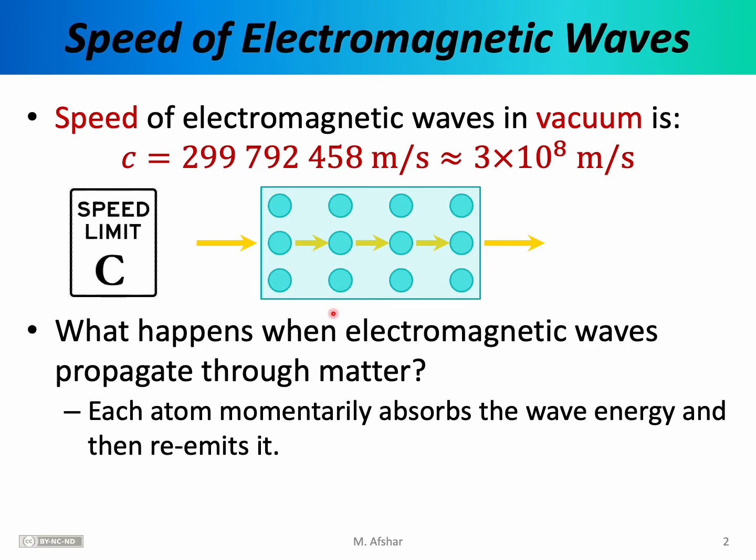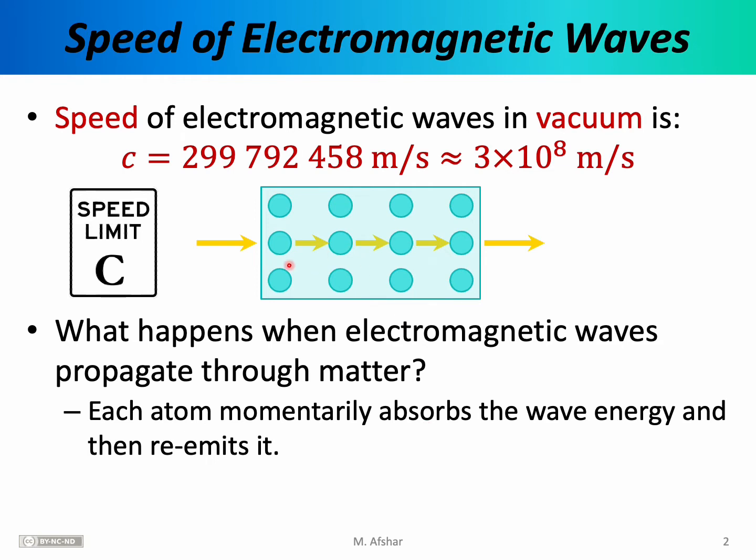However, from time to time, these electromagnetic waves will run into atoms or molecules. They will interact with the atoms. In fact, each atom can momentarily absorb the electromagnetic wave. It can absorb the energy and then re-emit it a short time later.